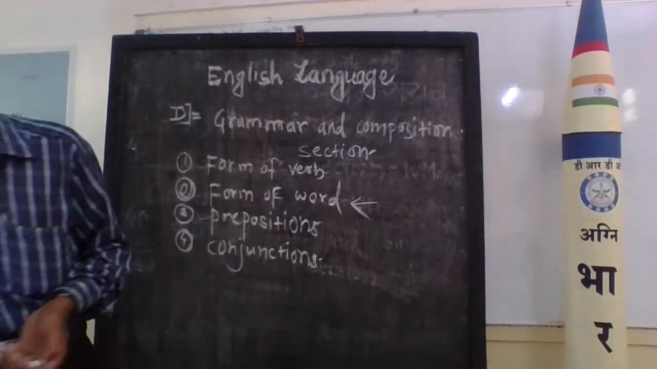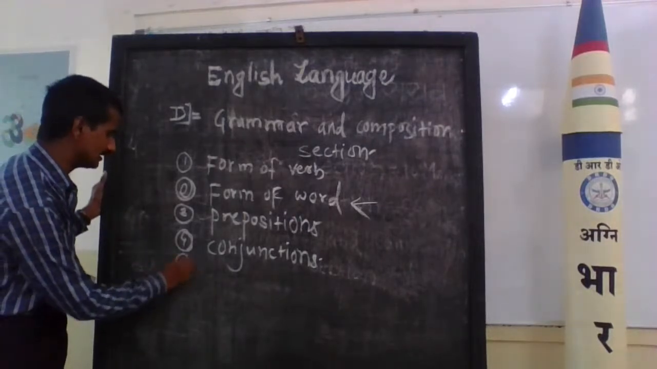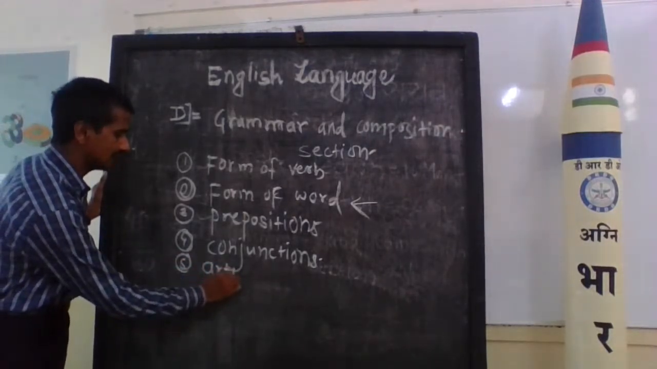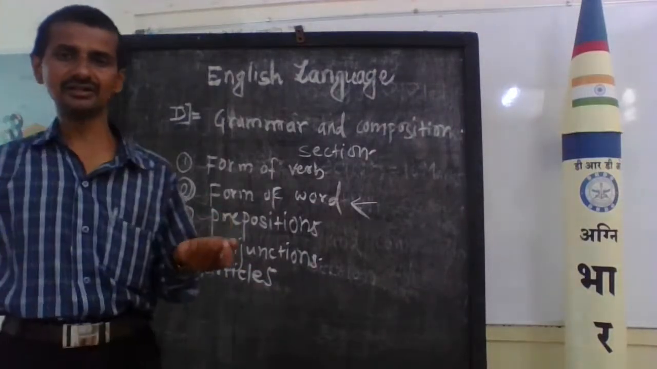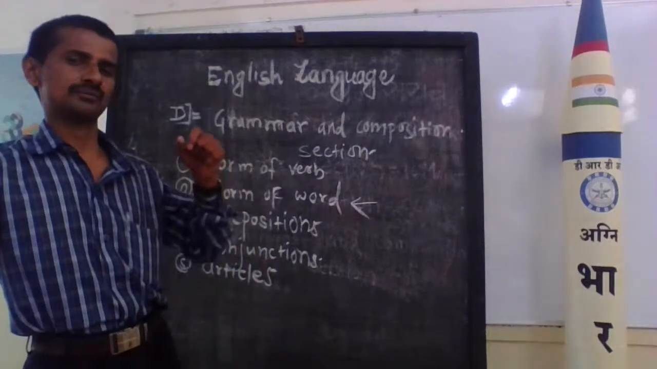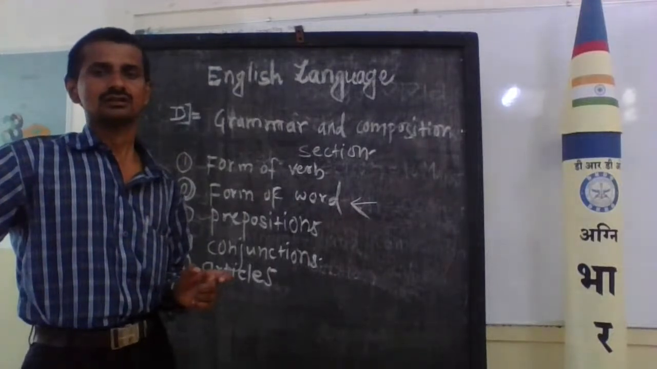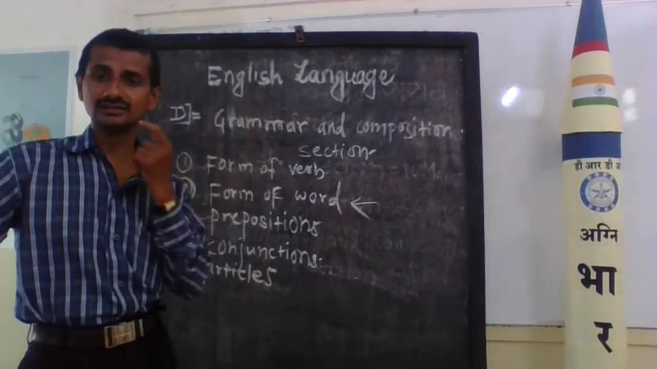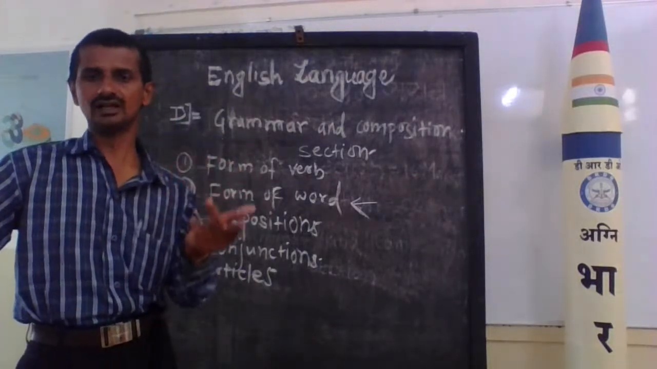Next grammatical unit, number 5, that is the articles. What are the articles? Already we know that there are 3 articles: a, an, and the.